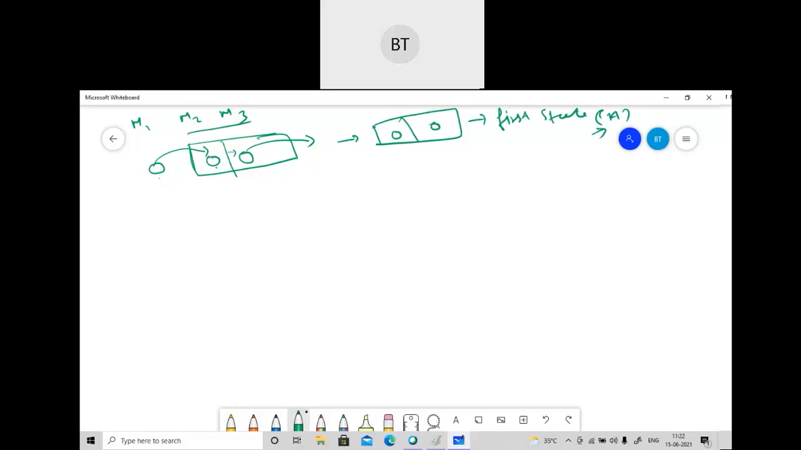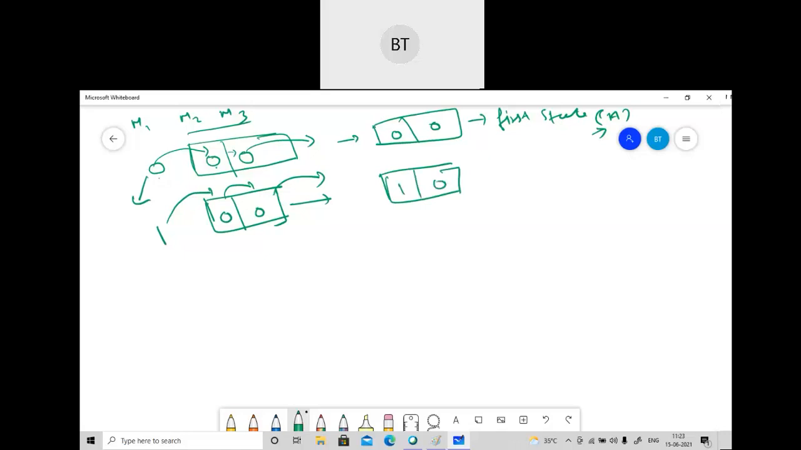Now in the second state, this input will change. So it will become 1. For the same 0, 0, this will come inside, this will be shifted here, and this will go outside. So what will I get here? 1, 0. I'm calling it the second state, and I'm denoting it by B.